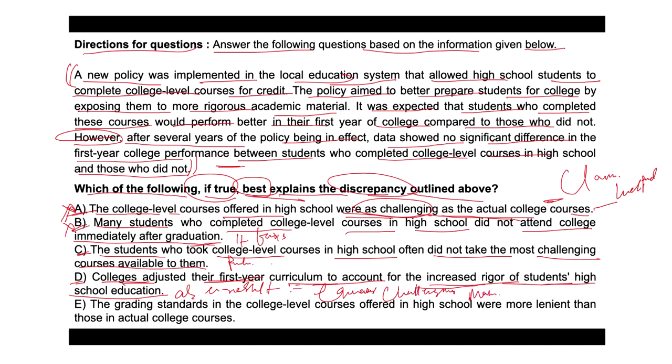So if you see that, option D makes sense here, right?